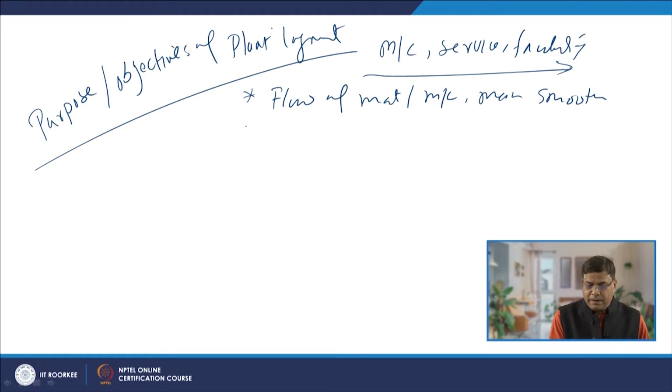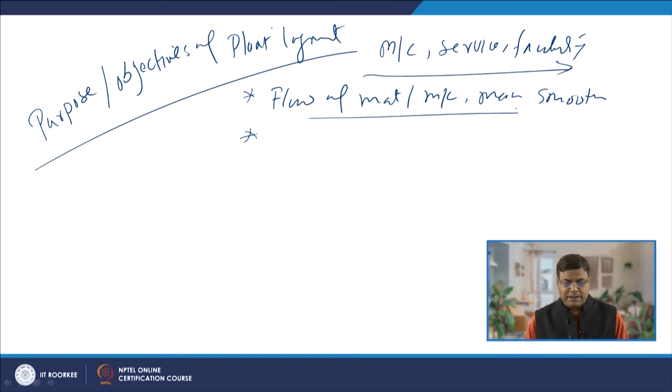Basically, the smooth flow of the resources is realized, that is how it should be developed.